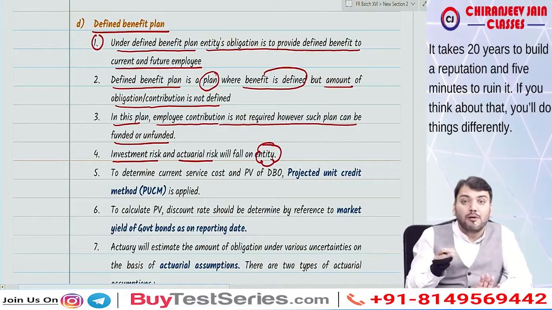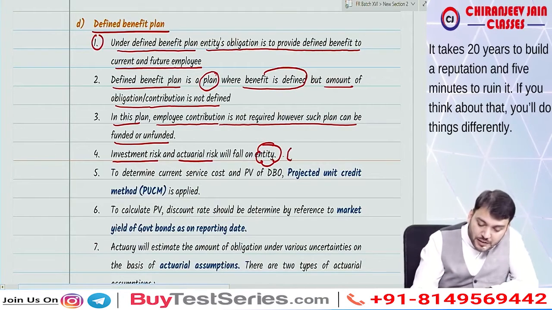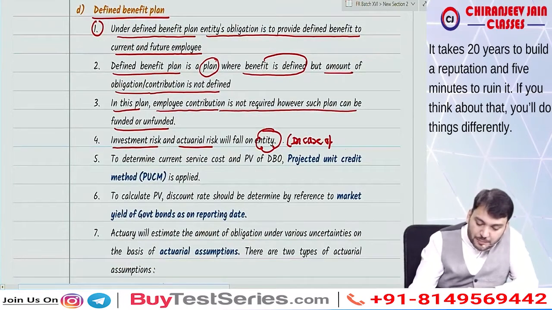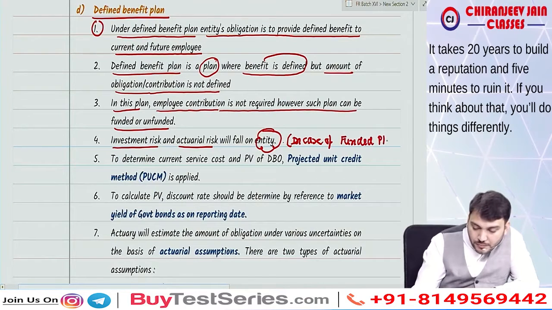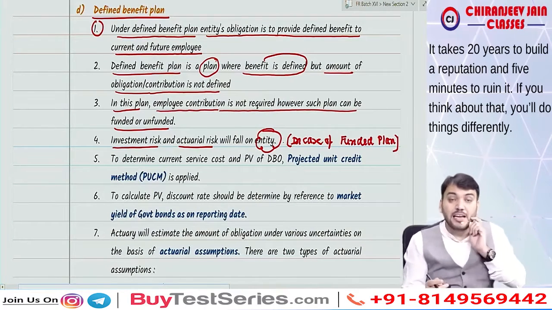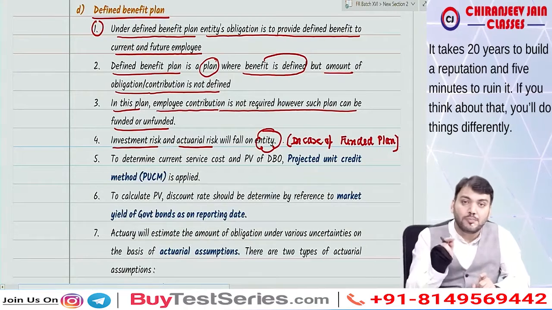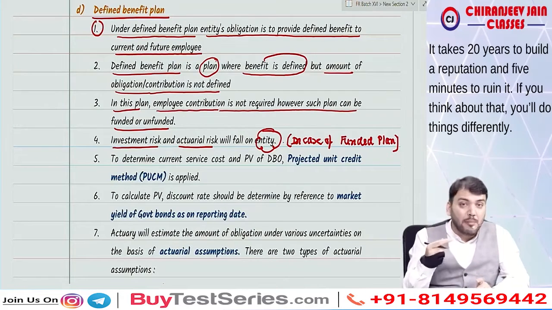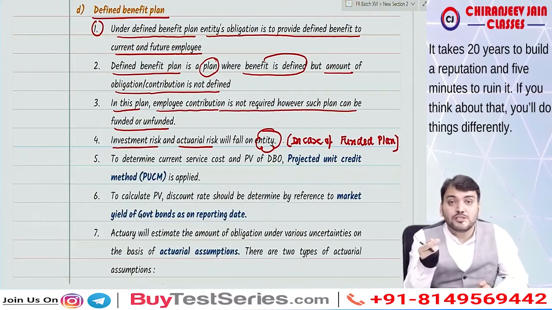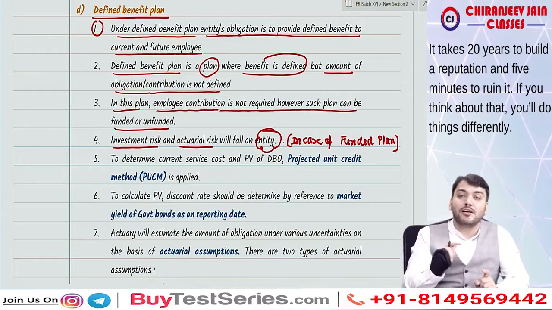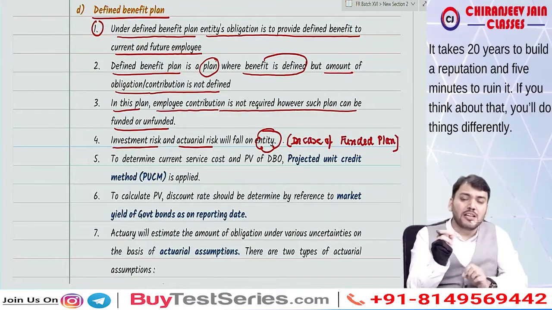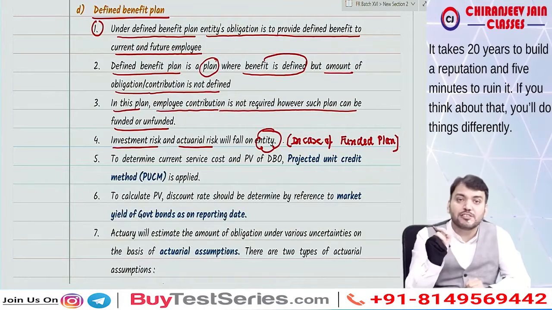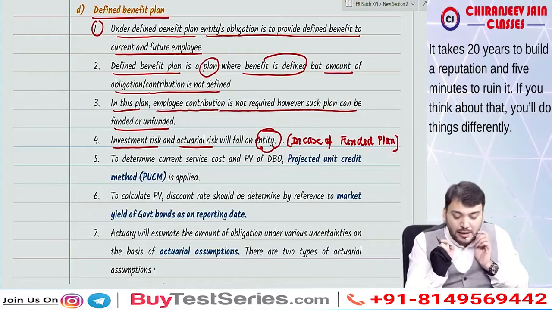Means in case of a funded plan, the investment risk and actuarial risk of the plan will fall onto the employer, because if the amount is contributed to a separate entity, the separate entity will pay to the employer, not to the employee. Means can I say all the investment risk or actuarial risk will fall onto whom? Onto the employer. Correct now.